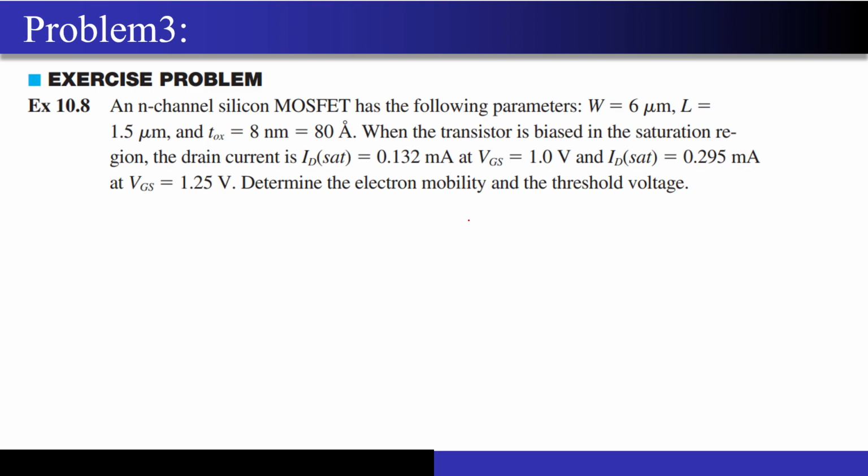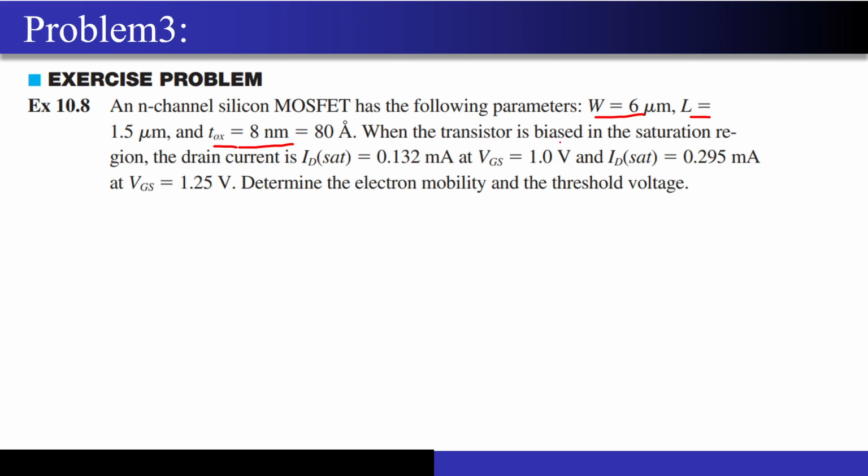So now we will move on to the next question, problem number 3. Let me see what is given in problem number 3. This has been taken from the Donald Neamen book. An N-channel silicon MOSFET has the following parameters. The width has been given, the length has been given, and the oxide thickness has also been given, correct?